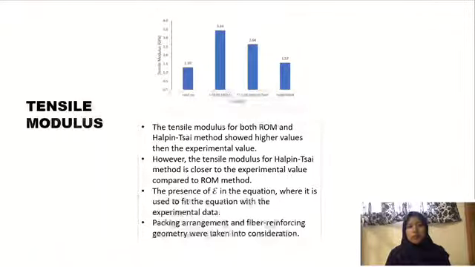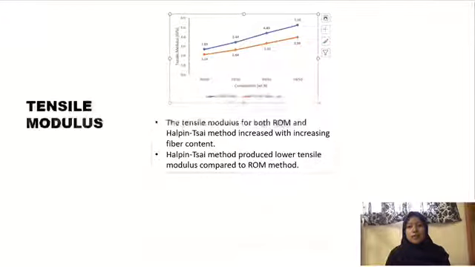This graph is about the tensile modulus of the composite at different fiber loading for ROM and Tsai-Hill. As you can see, the tensile modulus for both ROM and Tsai-Hill method increased with increasing fiber content. Tsai-Hill method produced lower tensile modulus compared to ROM method.